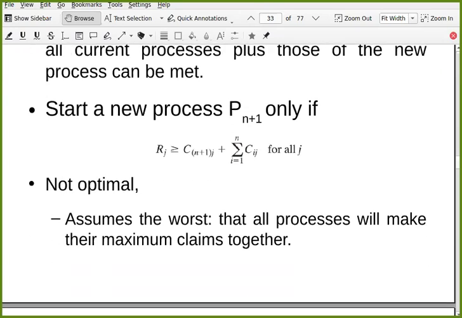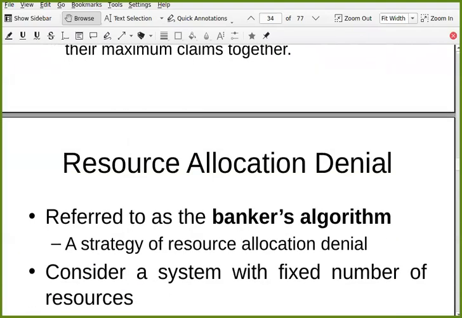So what is optimal, or what is better than this? That is resource allocation denial. You allow the process to start, but you don't grant those resources to that process at that time. After some time, if resources are free, you can grant those resources to that process. So this algorithm is a better approach than the previous approach, and it is called Banker's algorithm.